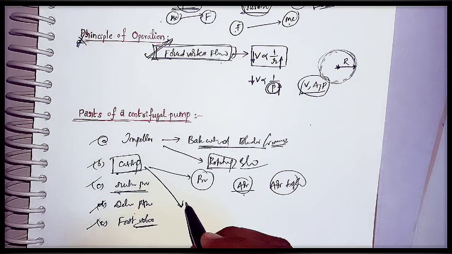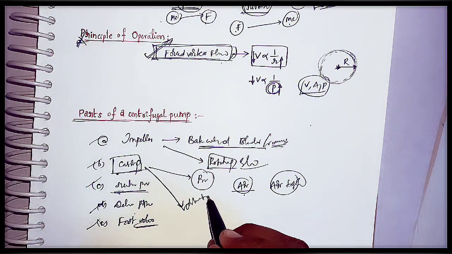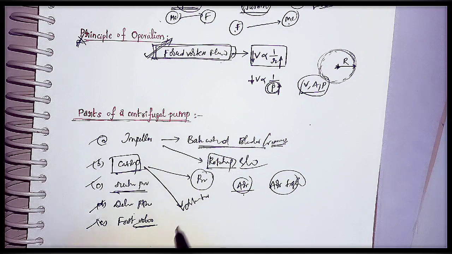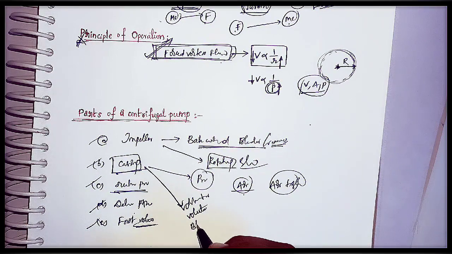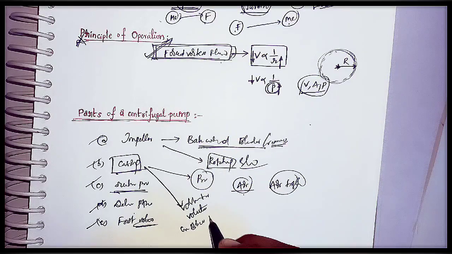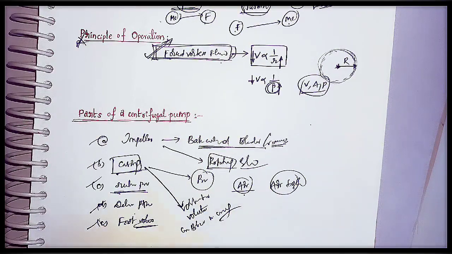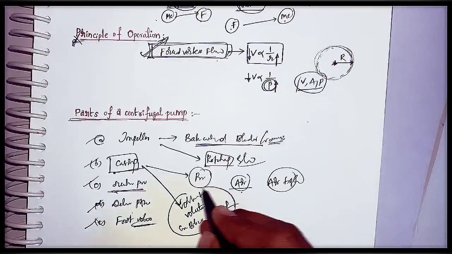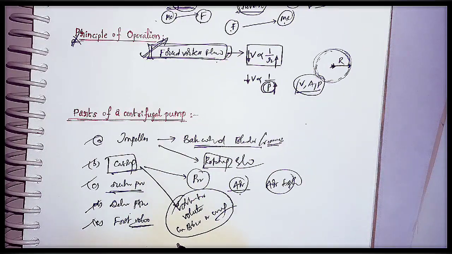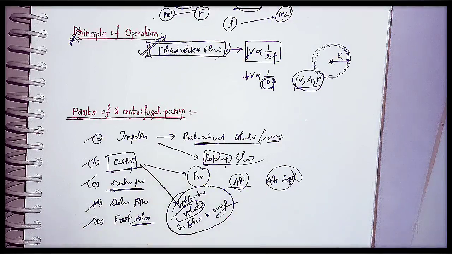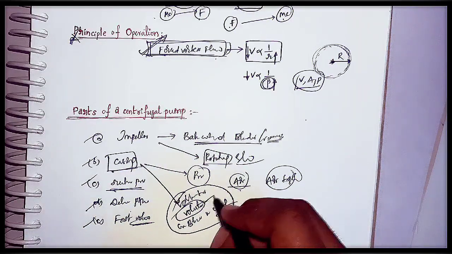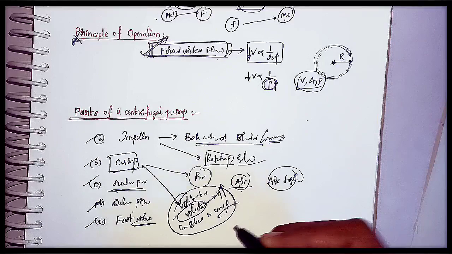Those are vortex type casing, the second one is a volute type casing, and the third one is a guide blade casing. These are the three different types of casings present in the centrifugal pump. If we use this volute casing, the efficiency of the centrifugal pump may increase.